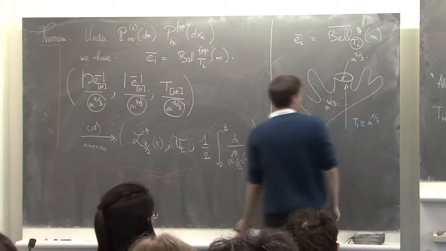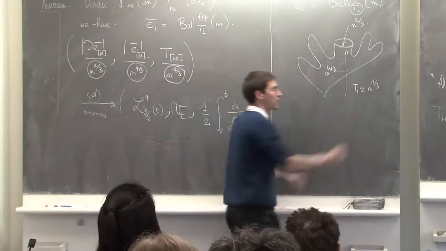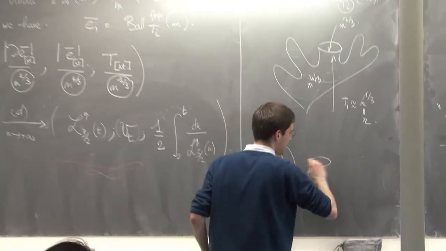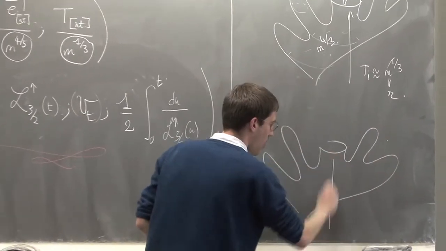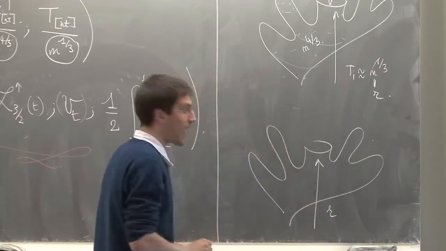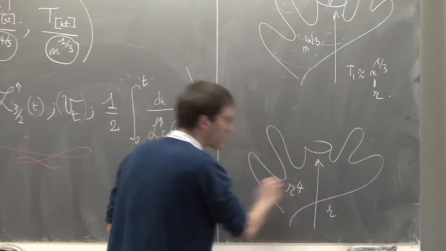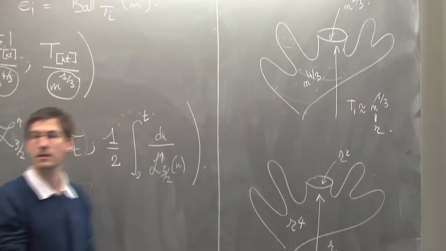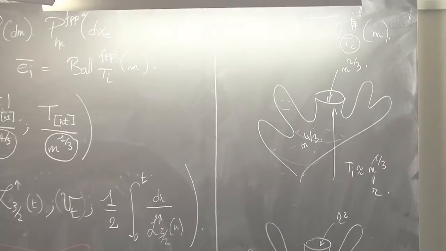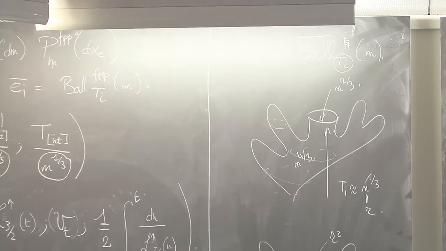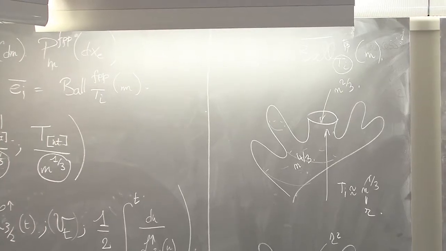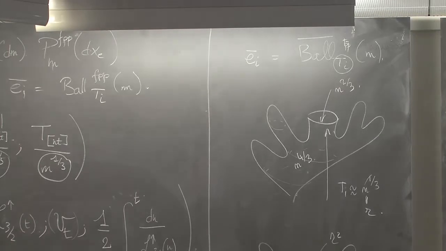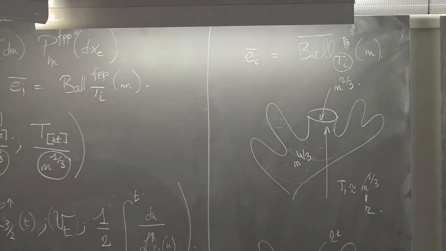So if you make the change of variable, this is the radius, you find what I promised, meaning that balls of radius roughly r have volume r to the 4 and perimeter r squared. And from this theorem, you may also get a functional limit law for the volumes as r varies. But let me not enter these details.